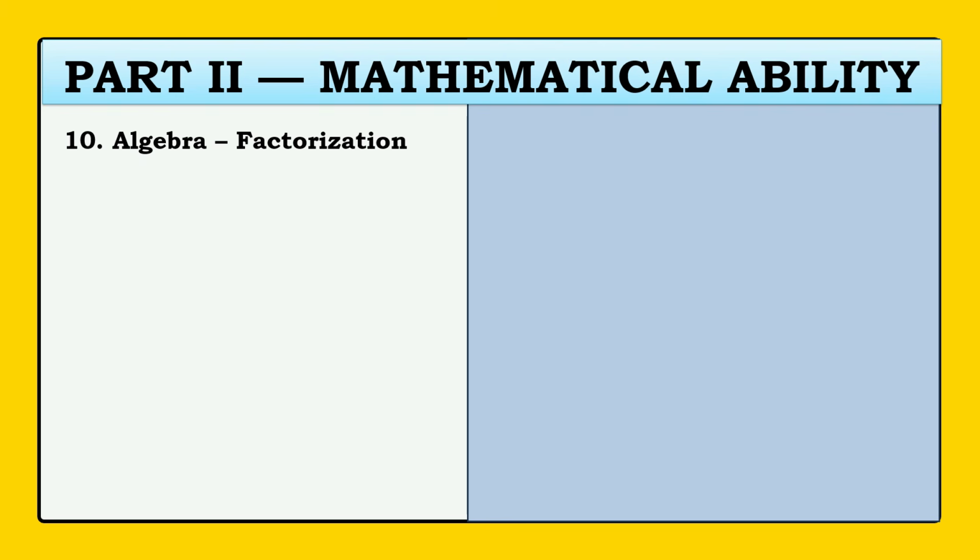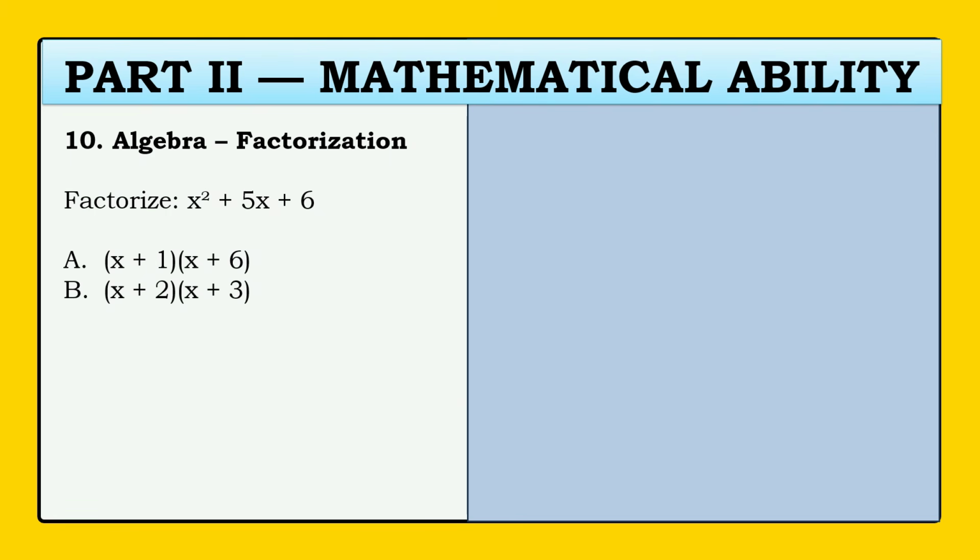Next problem, still in algebra, factorization. Factorize x squared plus 5x plus 6. A, the quantity of x plus 1 times the quantity of x plus 6. B, the quantity of x plus 2 times the quantity of x plus 3. C, the quantity of x plus 3 times the quantity of x plus 2. Or D, the quantity of x plus 6 times the quantity of x plus 1. What do you think the answer?